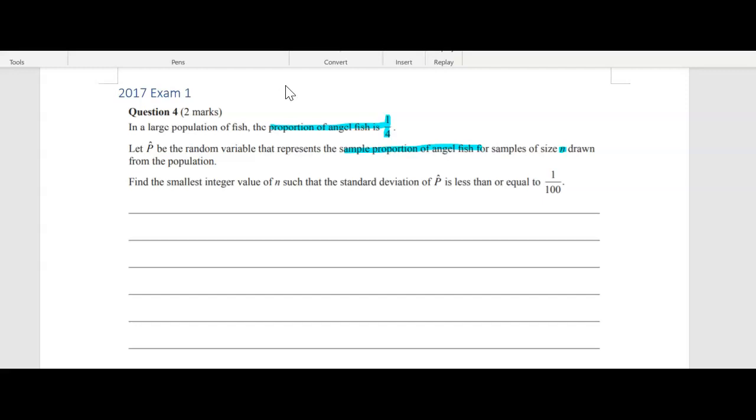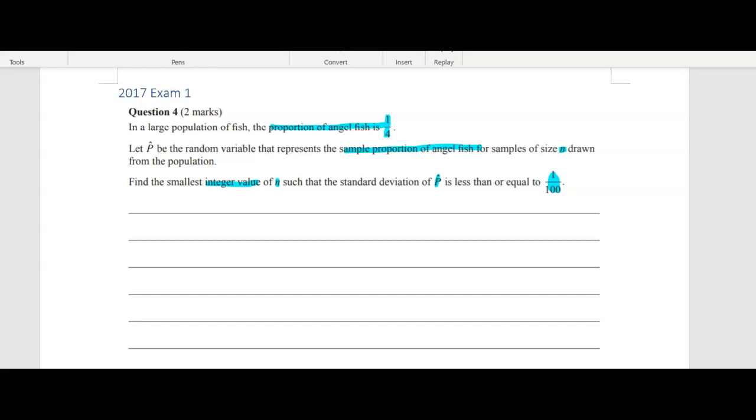Find the smallest integer value. So remember, integer values are whole numbers, and probably because we're working with angelfish, actual living beings, such that the standard deviation of p hat is less than or equal to 1 over 100.